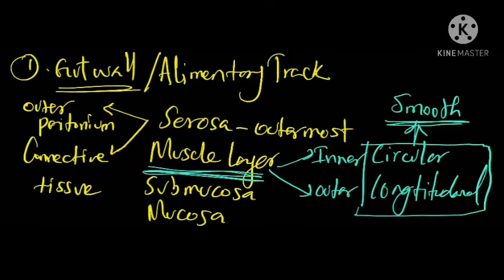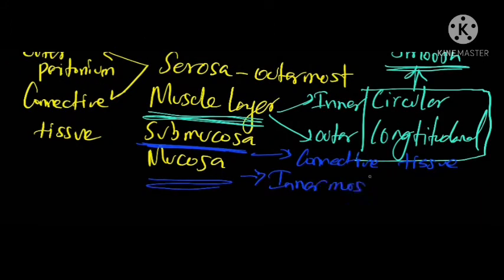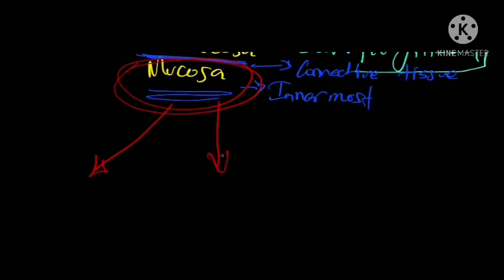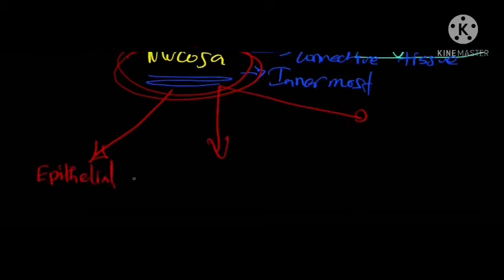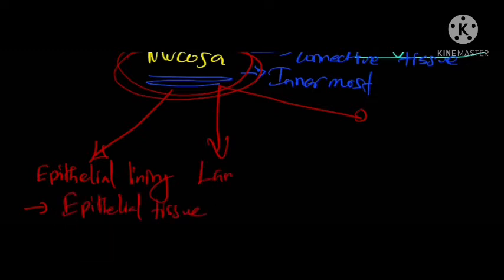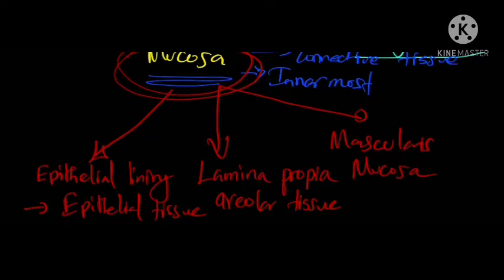Thirdly, the submucosa, which is a connective tissue layer, and the innermost is the mucosa, which divides into 3 layers. So the first one is the epithelial lining made of epithelial tissue. The second one is lamina propria made of areolar tissue. And the third one is muscularis mucosa, which is a thin layer of smooth muscle. So basically the muscularis mucosa is one of the 3 layers in mucosa, and it is a thin smooth muscle.